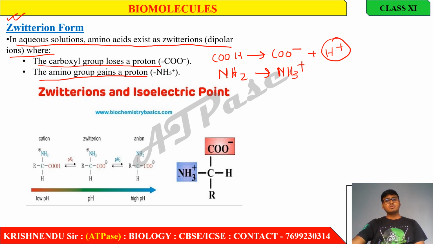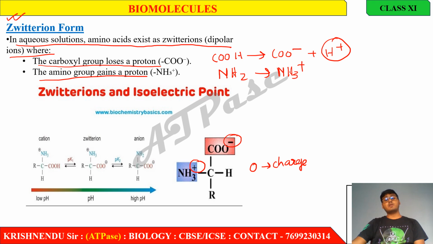Okay, NH2 to NH3 plus. Clear? Now zwitterion and its isoelectric pH. What is a zwitterion? A zwitterion is the state of an amino acid in which it contains both a negative charge and a positive charge. That means its net charge, its total charge, is zero.